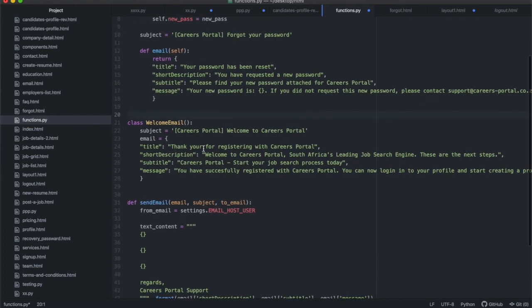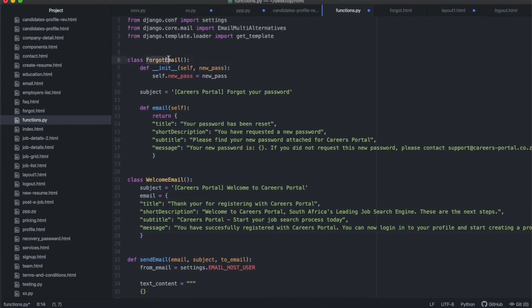But if you look at our welcome email, the welcome email went without a hitch because the welcome email class only had variables in it. So I was actually just using it as a class that just stores data. I was defining the data, and then I was calling it as welcome email dot email, and this was just data. But when it comes to the forgot email, I did something slightly different. Okay.